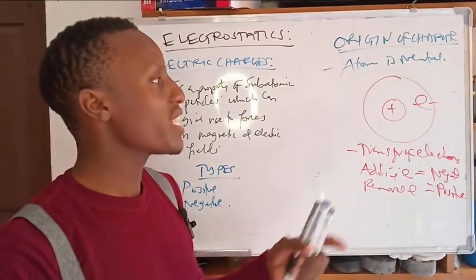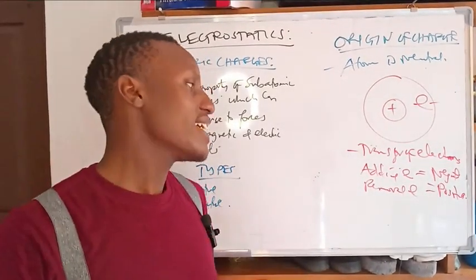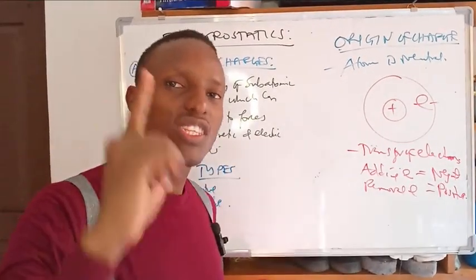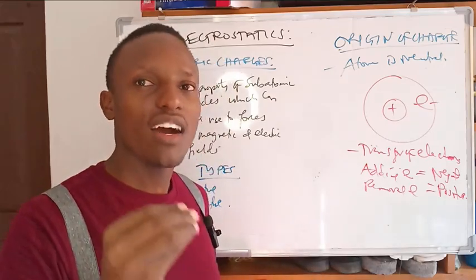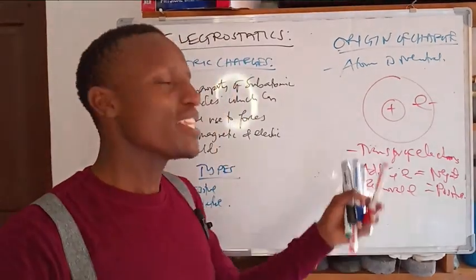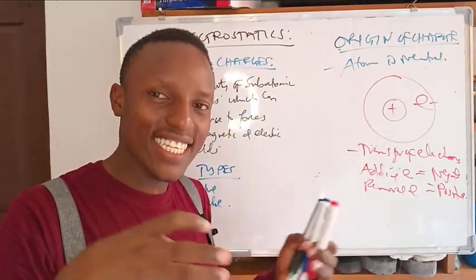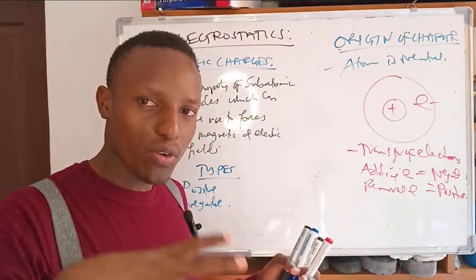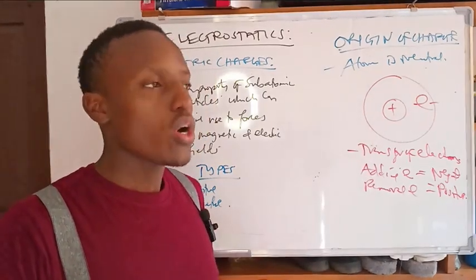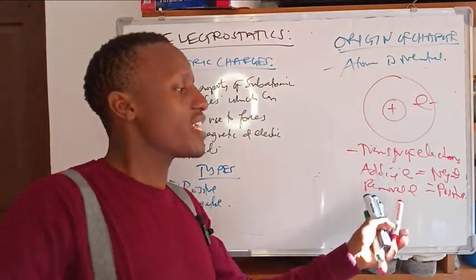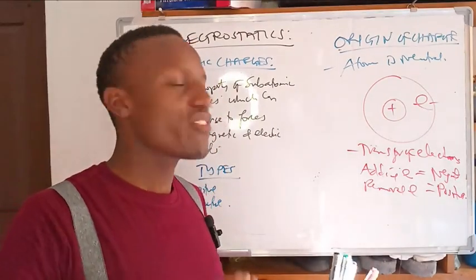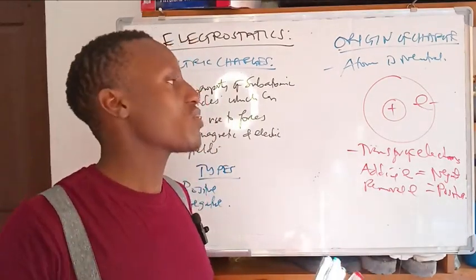So the origin of the charge is due to transfer of electrons, not protons. The protons are held inside. When there is a removal, meaning we have a deficiency of electrons, that is what we call positive charge on the atom.